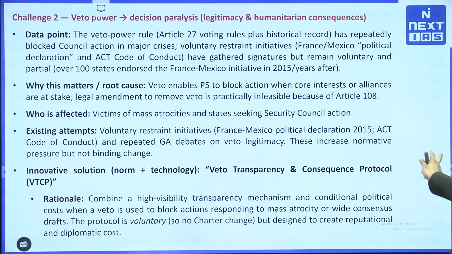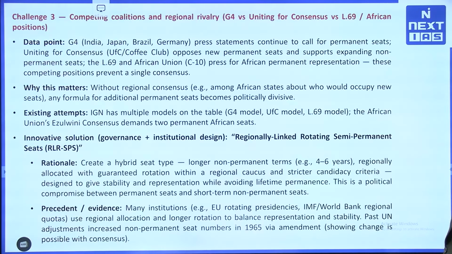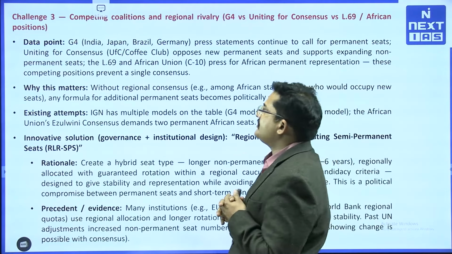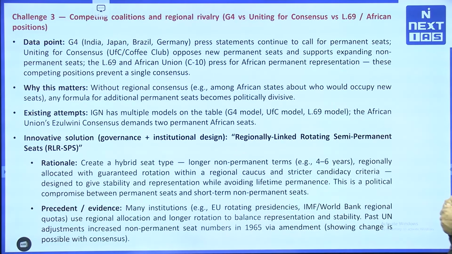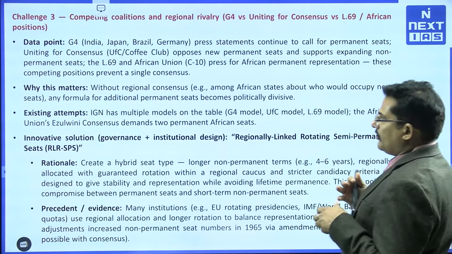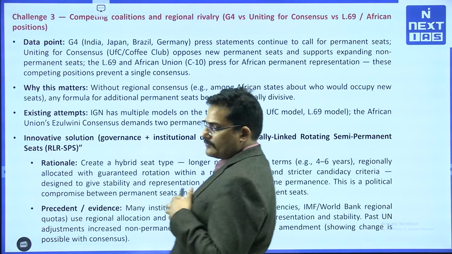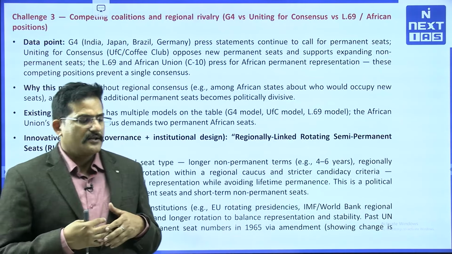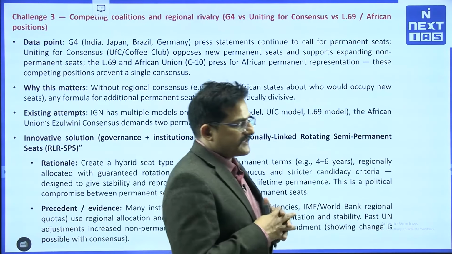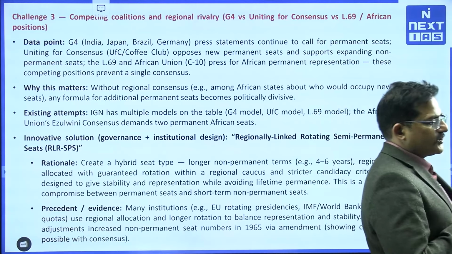Now, challenge number 3. There are competitive coalitions, which we have already discussed. There is the G4, right, and there are the Coffee Club, United for Consensus, right, and the African Union and others. They all demand certain kinds of representation or they block the reform of the United Nations Security Council.